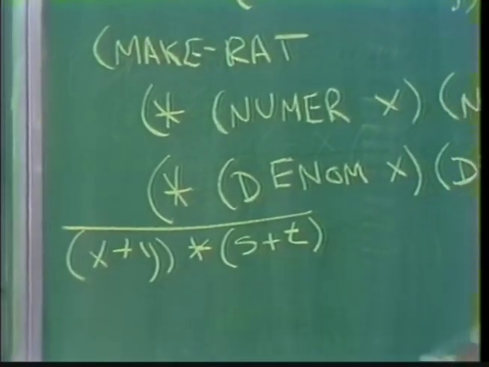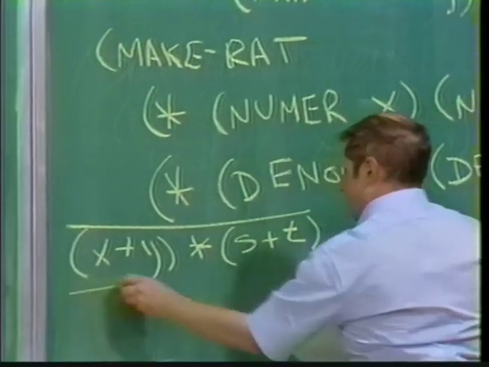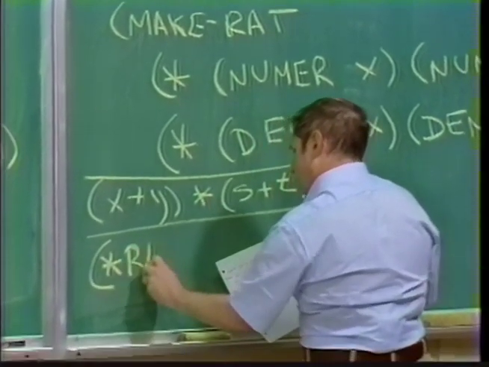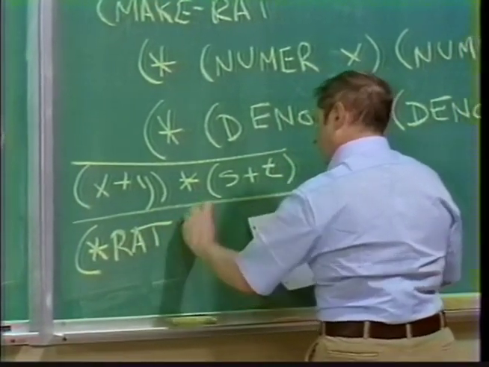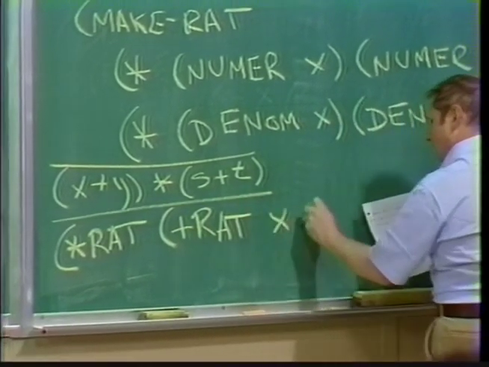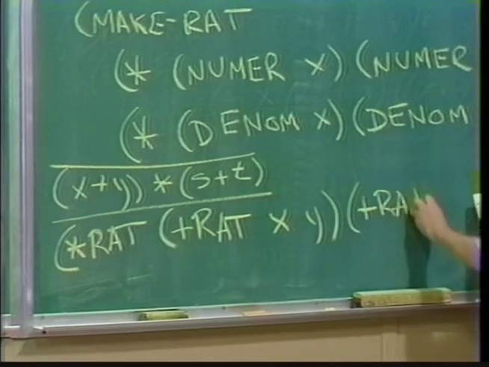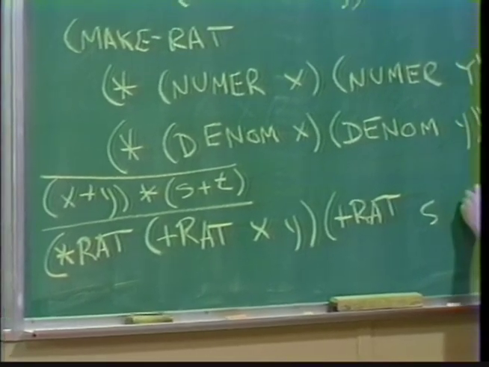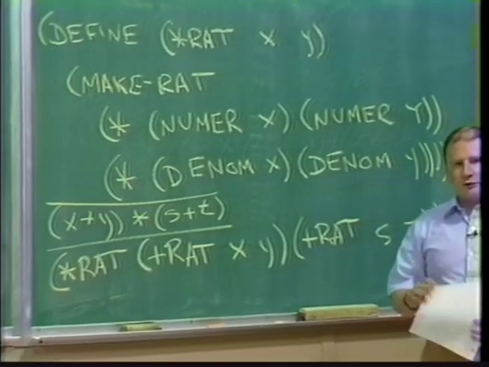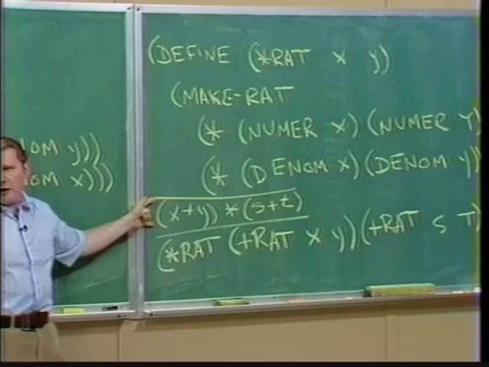Well, the way I do it, having things like plusRat and starRat, is I'd say, oh yeah, what that is just the product, that's starRat, of the sum of x and y and the sum of s and t. So except for syntax, I get an expression that looks like the way I want to think about it mathematically.